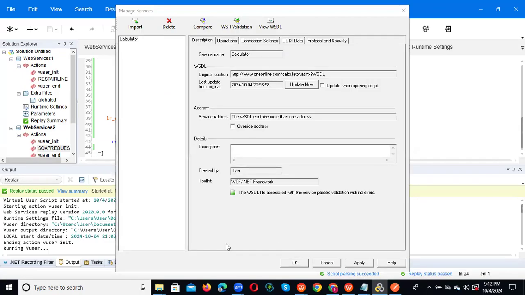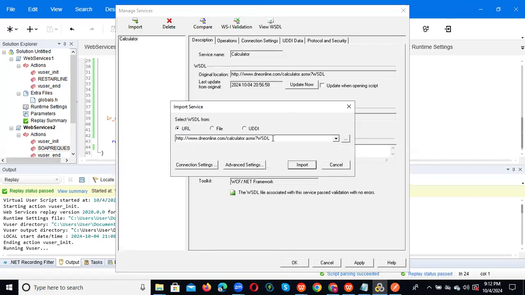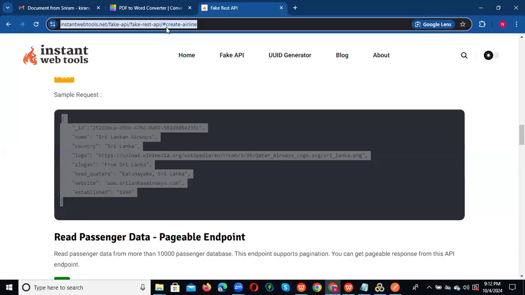This is the WSDL file, and the URL also I will share with you, a direct URL. Then you will directly get the API list.